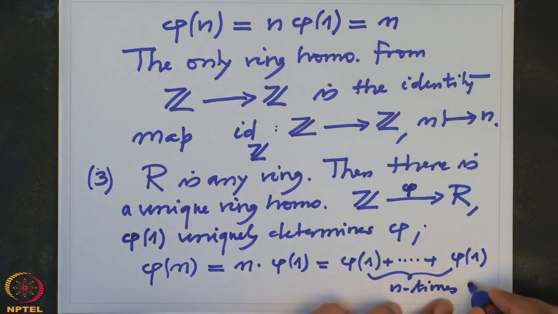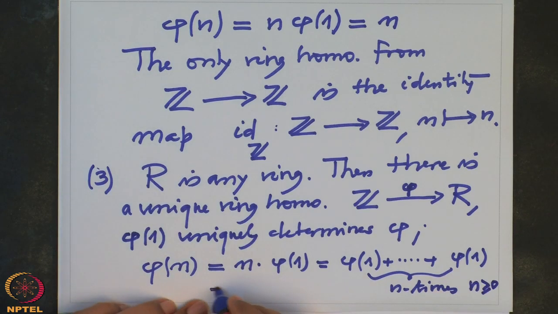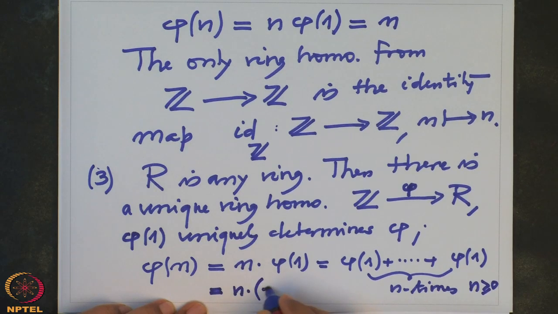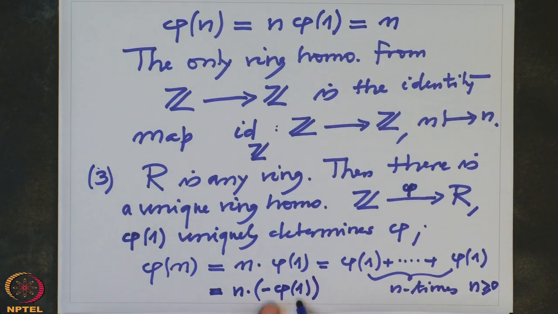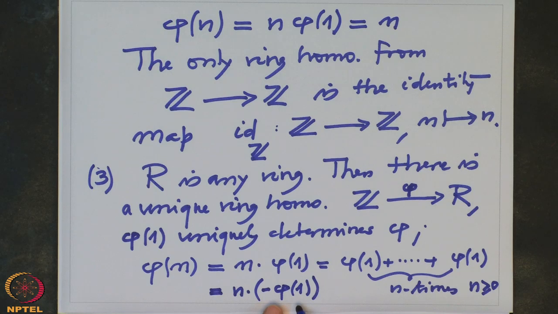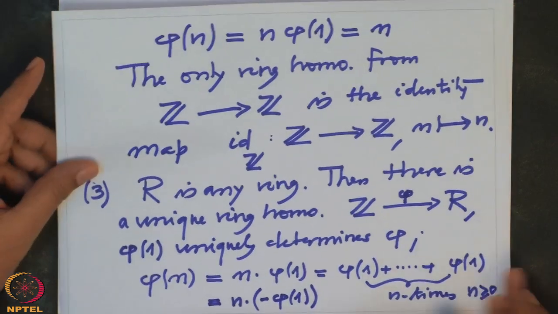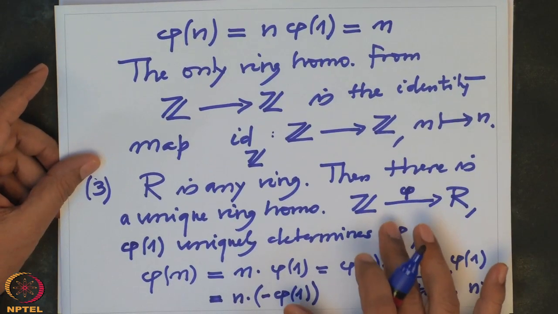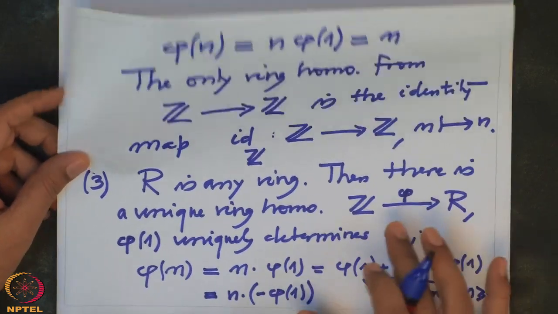So this is when n is bigger or equal to 0, and when n is negative, then it is n of minus phi of 1. Remember, minus phi of 1 makes sense in the ring because it is the additive inverse of phi of 1. So this is a very important map. I will soon use this to define something about the field.